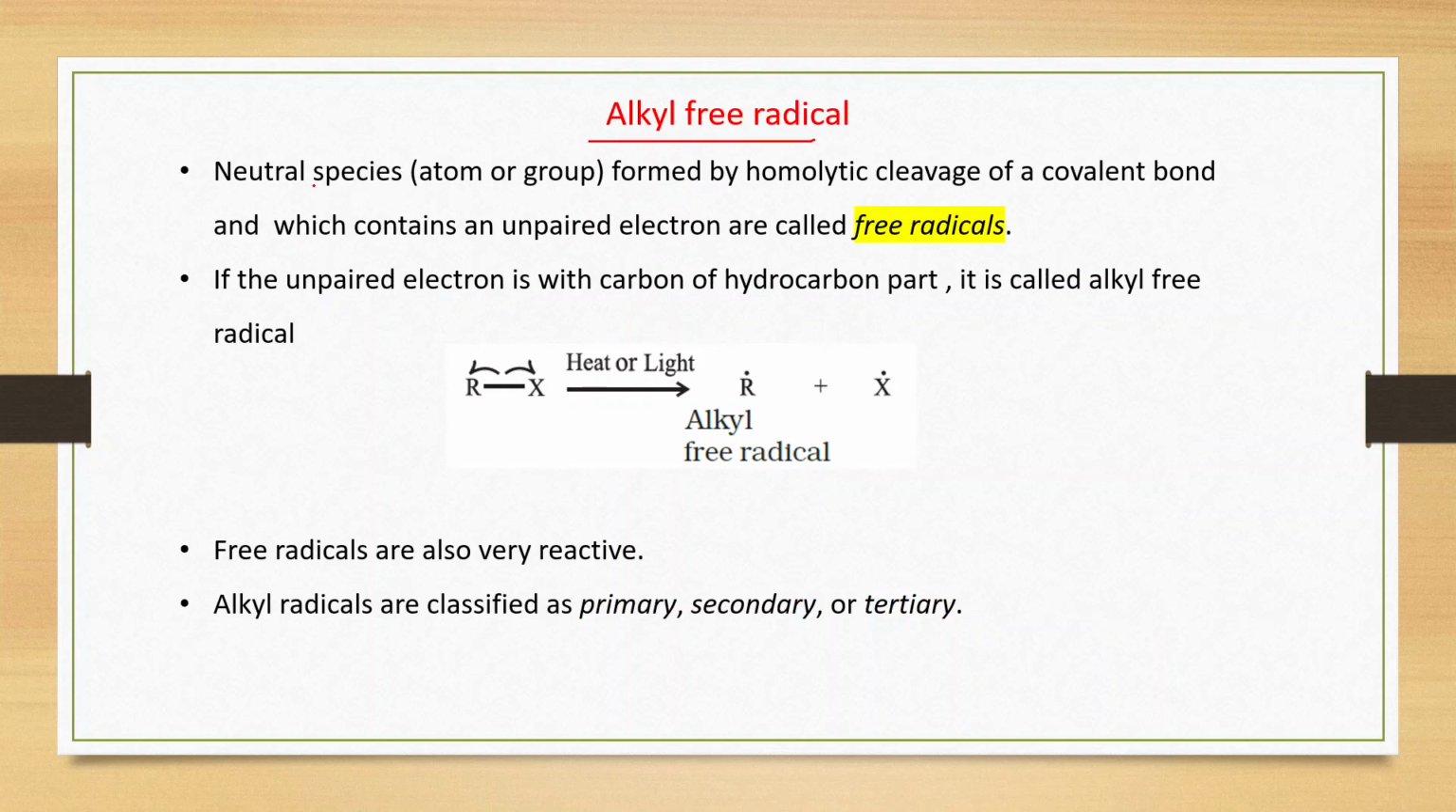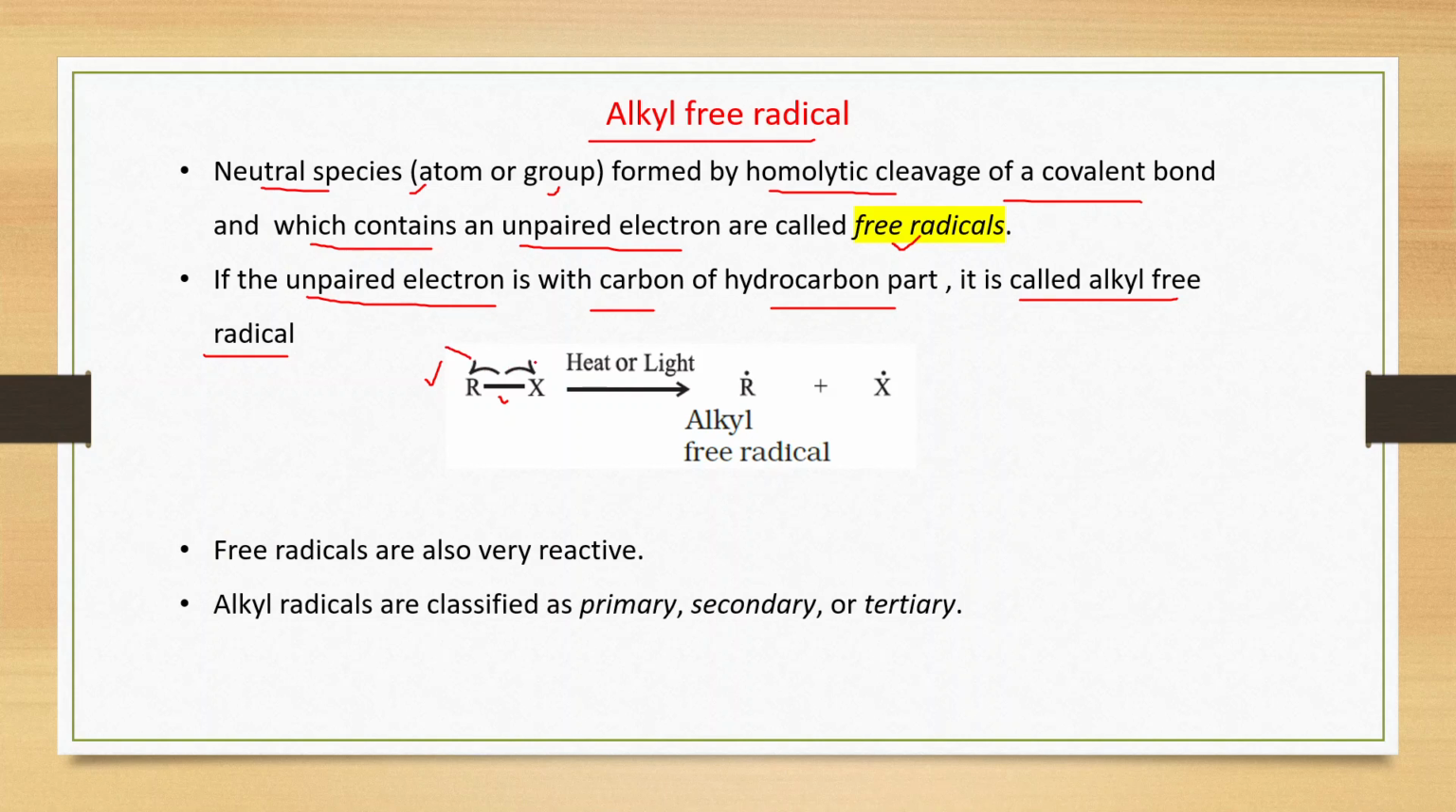Alkyl free radical. A neutral species, atom or group, formed by homolytic cleavage of a covalent bond and which contains an unpaired electron is called a free radical. If the unpaired electron is with the carbon of the hydrocarbon part, it is called an alkyl free radical. See, this is the homolytic cleavage. In this, the bonded pair of electrons of this bond is equally shifted. One electron will go to this one and one electron will go to this X. So we'll get this, where an unpaired electron is there. This is an alkyl free radical and this is a halogen free radical.